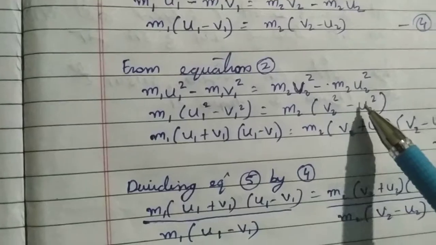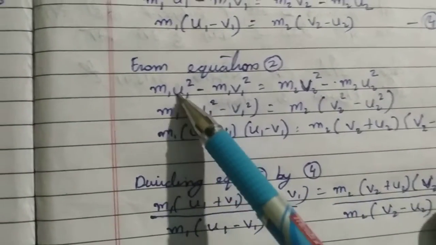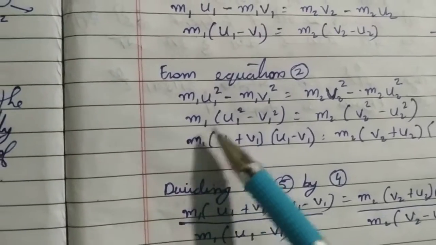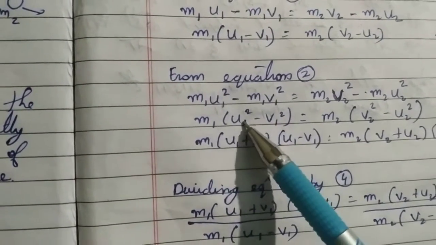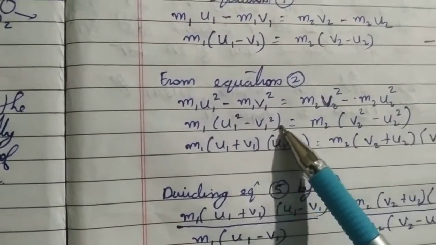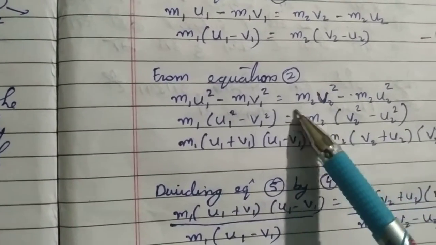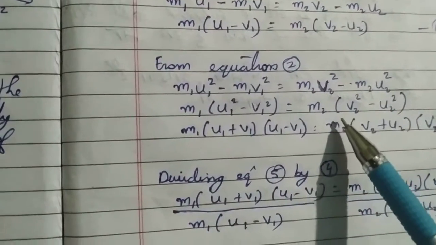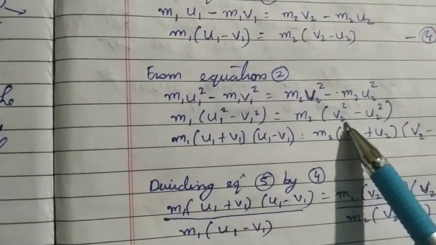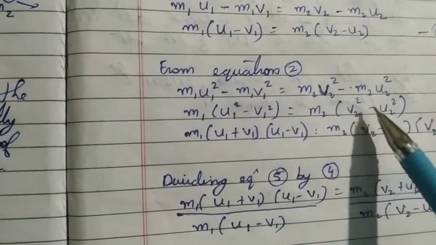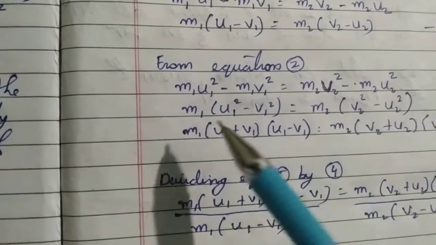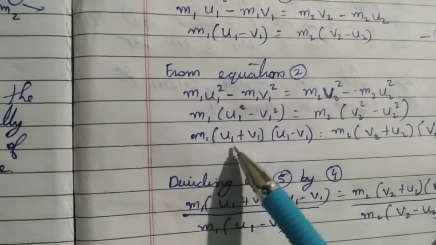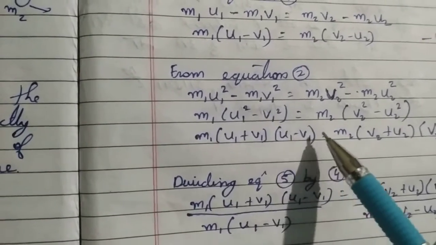We will take m1 common from these two terms, so it will come out m1 into u1 square minus v1 square, equal to, again taking m2 common from both terms on the right hand side, m2 into v2 square minus u2 square. We know that the formula for a square minus b square is a plus b into a minus b.